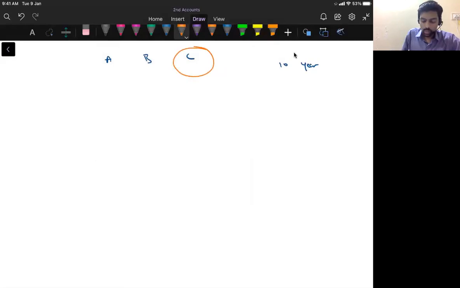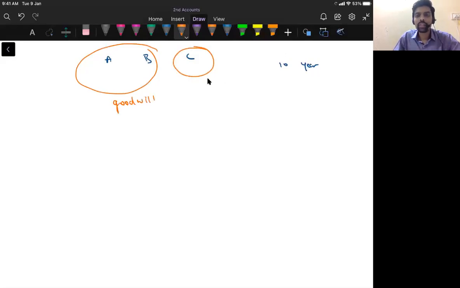Okay, so now since C is taking retirement after working for 10 years, obviously A and B, to show gratitude to partner C, should pay something called goodwill. And the other reason is, if C is leaving the business, then his profits will be taken by A and B, correct? So here A and B are gaining basically.